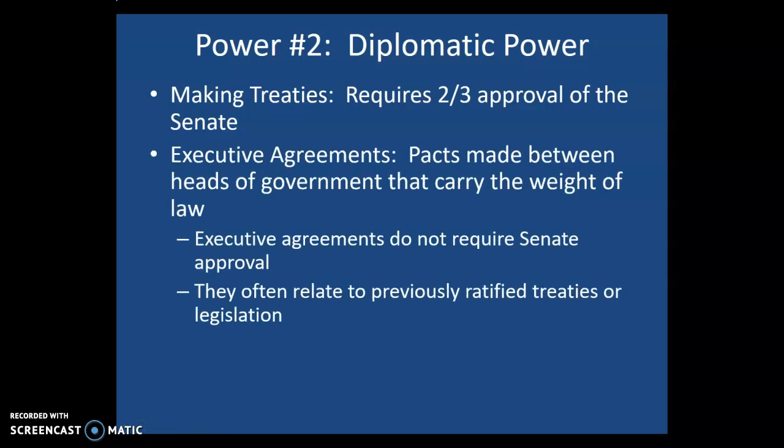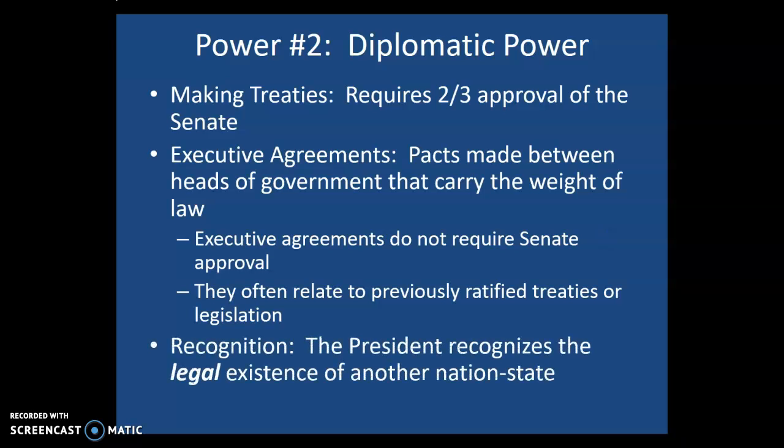And it includes executive agreements, which are pacts or agreements made between the heads of government that carry the weight of law. An executive agreement does not require Senate approval, and oftentimes they're related to how a ratified treaty is going to be processed or implemented or executed. You can think of executive agreements as to treaties as an executive order is to a law, okay? But again, they do carry the force of law, but they do not require Senate approval.